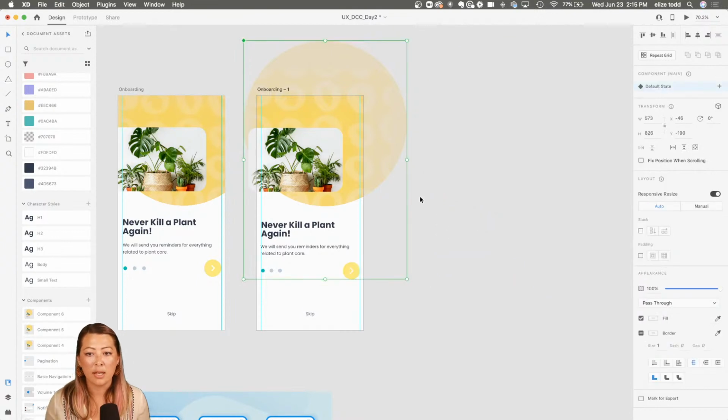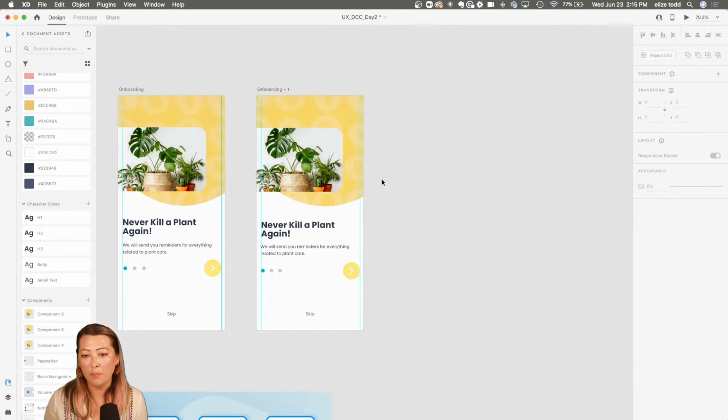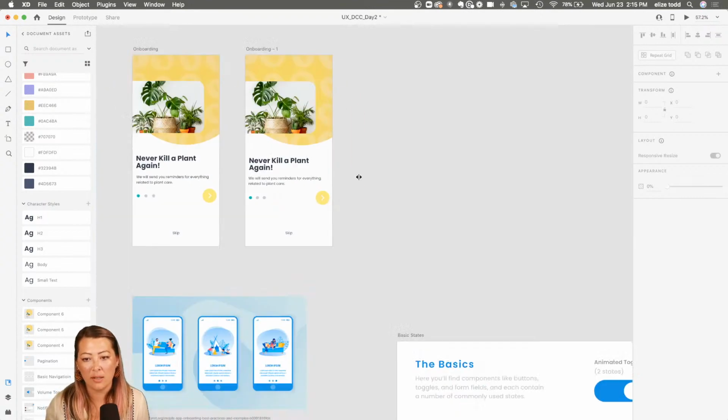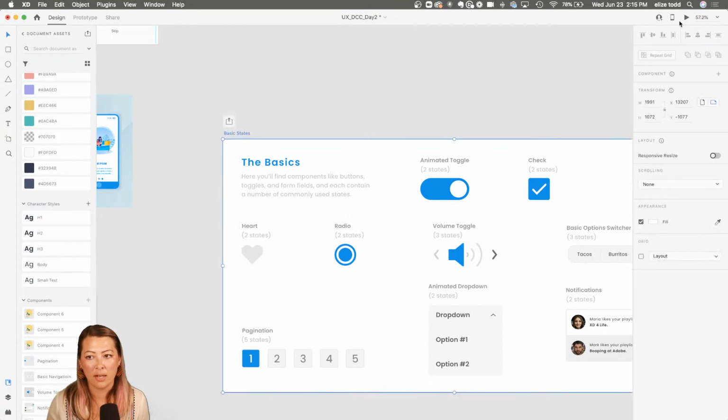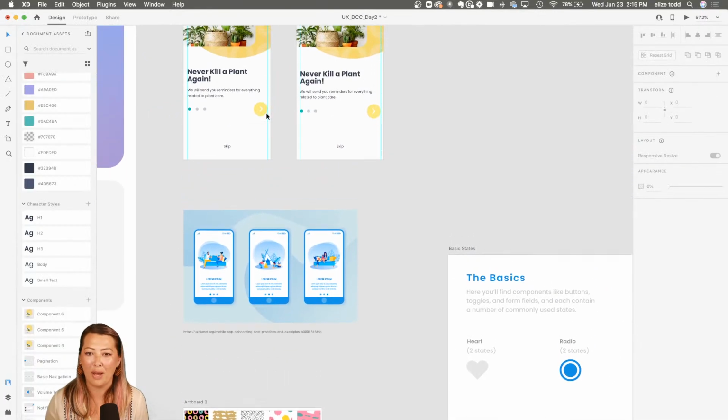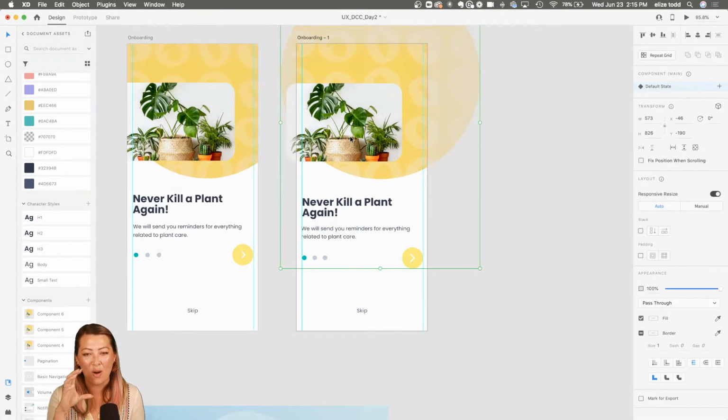So that's kind of the purpose. But for today, we're going to be creating various states of the component. Now, you guys might have seen components before in this kind of capacity where they're like micro components, like the radio button, turning it on and off, a heart toggle. These are kind of micro interactions, button states that we have here, but I'm using it for something a little more macro than micro. Today we're using it for this whole onboarding section.